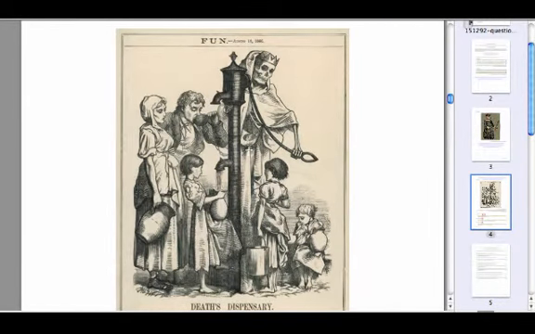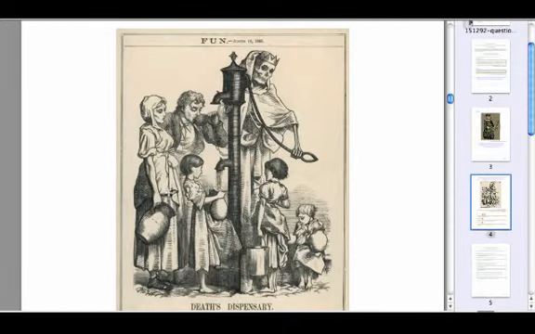We've got this figure here, the skeleton, who is representing death, and death is in charge of pumping the water that this family is drinking. So straight away I'm going to suggest that death is in the water.